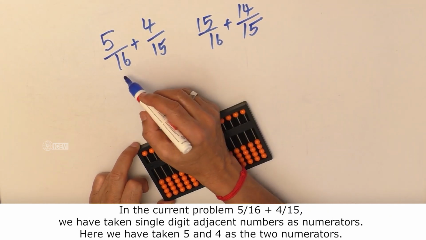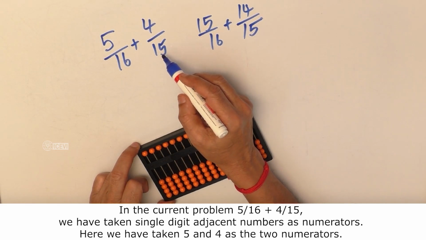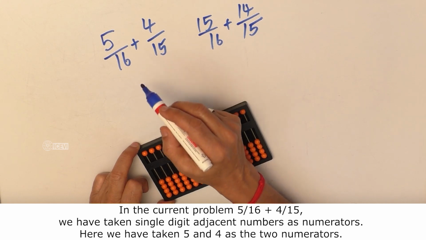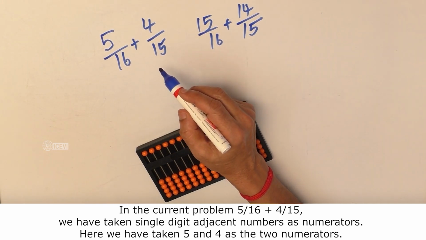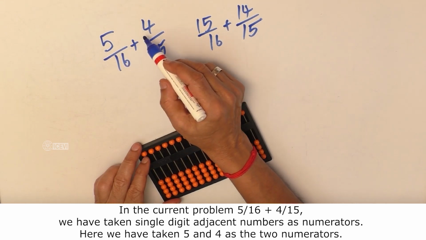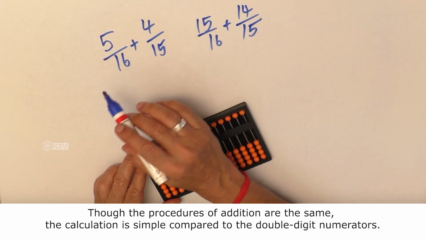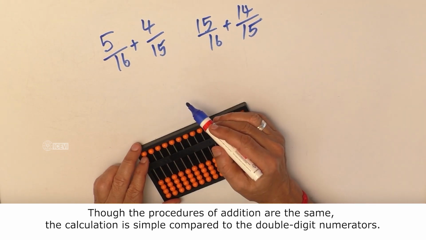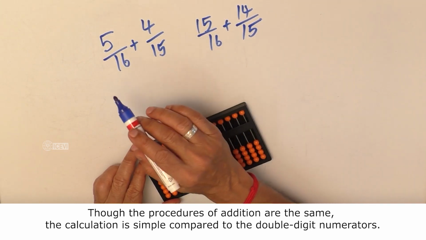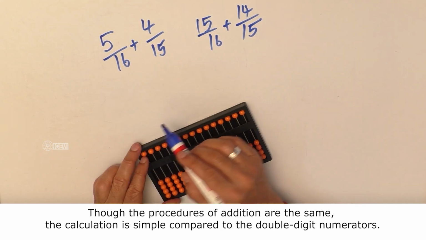In the current problem, 5 by 16 plus 4 by 15, we have taken single digit adjacent numbers as numerators. Here we have taken 5 and 4 as the two numerators. Though the procedures of addition are the same, the calculation is simple compared to the double digit numerators.